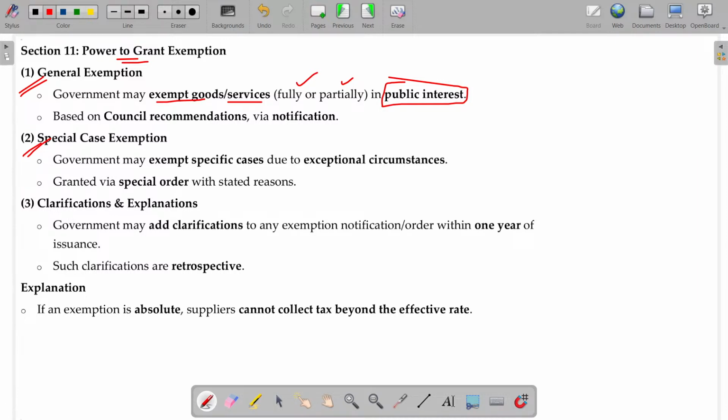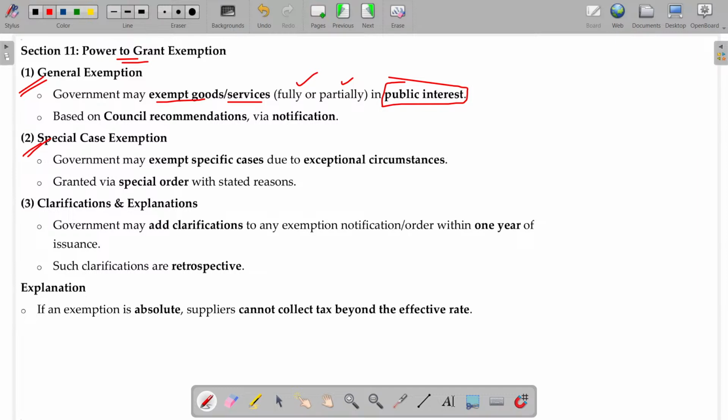Sir, I am the tenant, sir. I pay 10,000 rupees, and I am capable of paying 1,800 rupees GST also. I compulsorily want to pay the GST. Will I be able to pay the GST? No. If it is a general exemption, you cannot escape. You have to claim that exemption only. You have to enjoy that exemption only.